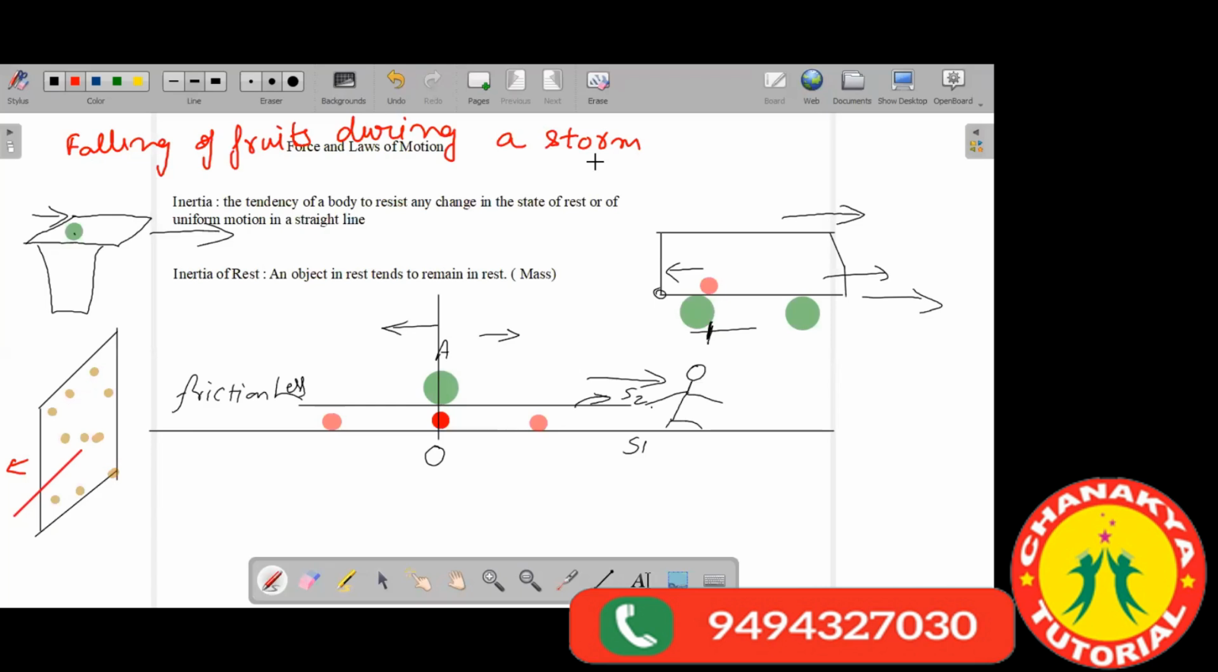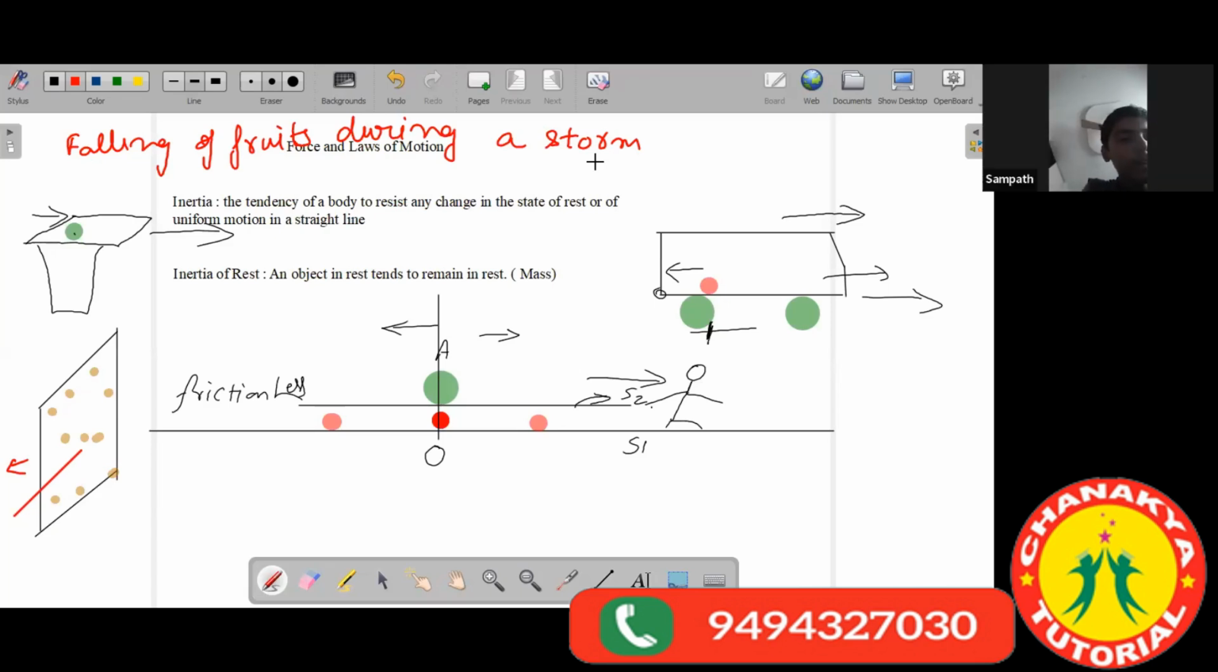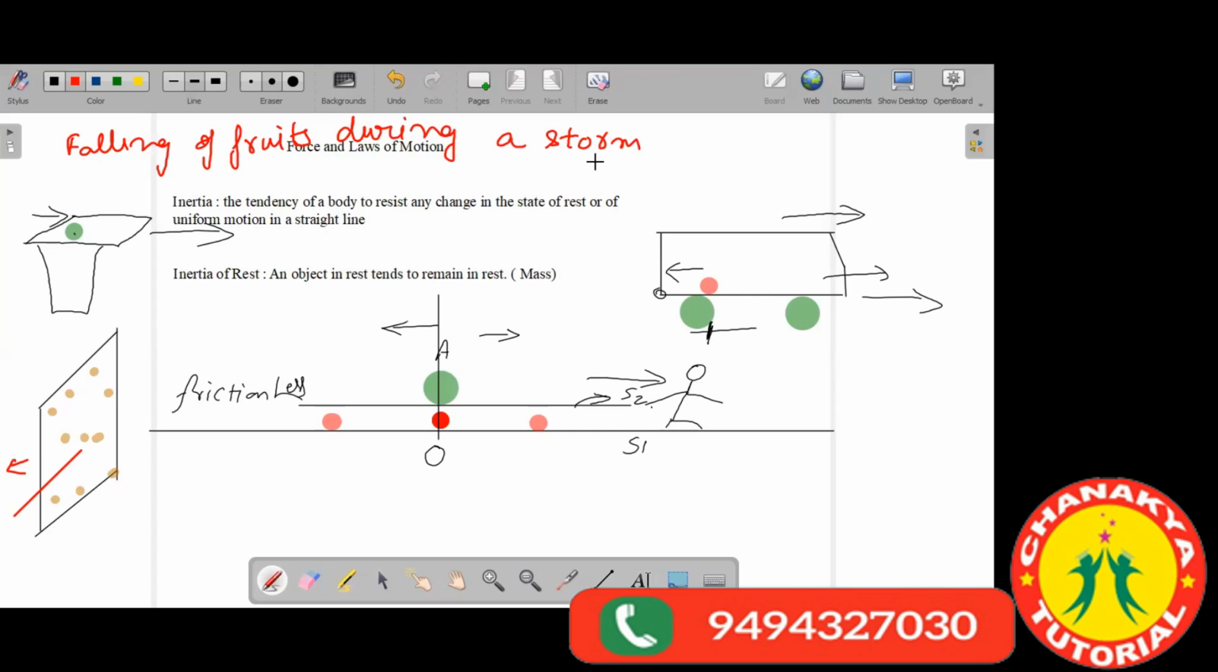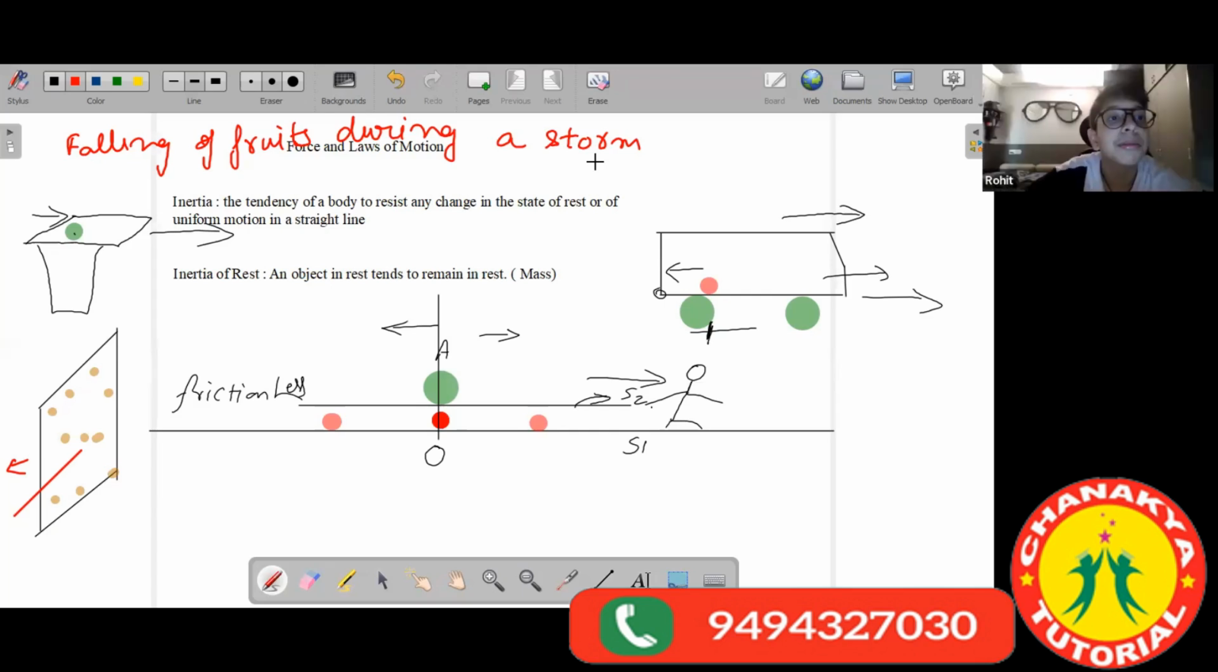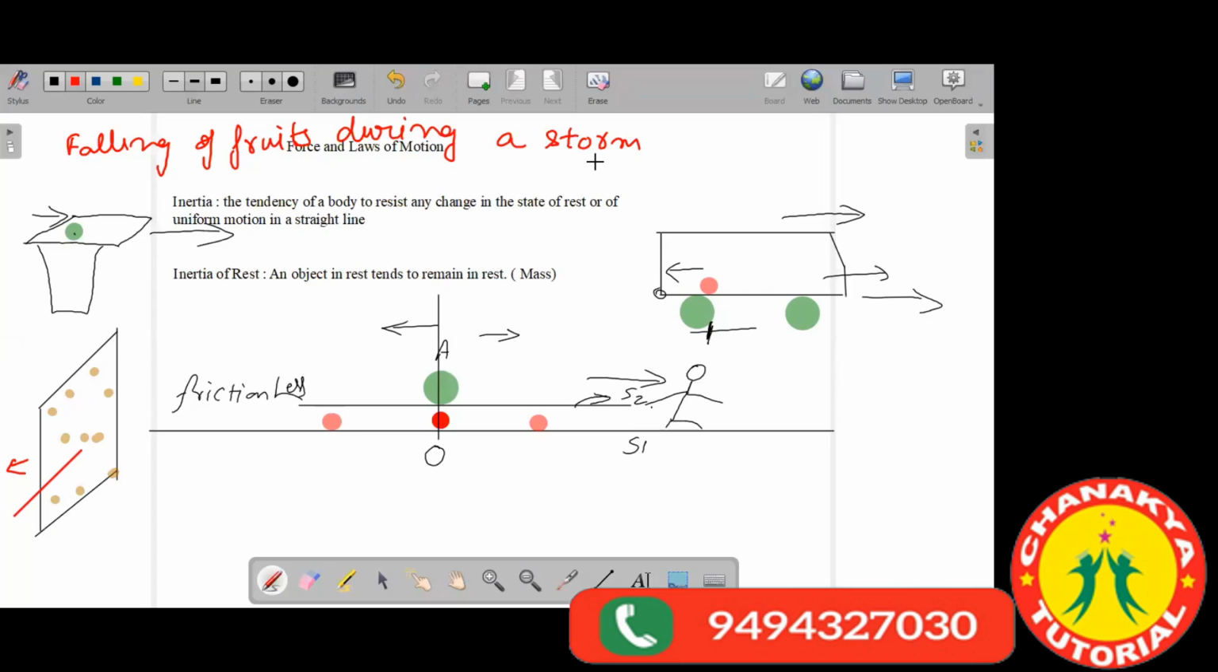I'm talking of the fruits. The fruits are having the inertia of rest. They are not moving, but the branches are moving. Sir, is it because the branch is in motion and the fruits are at rest? Yes, the fruits are at rest and if the branches start moving, that is what happens during the storm.